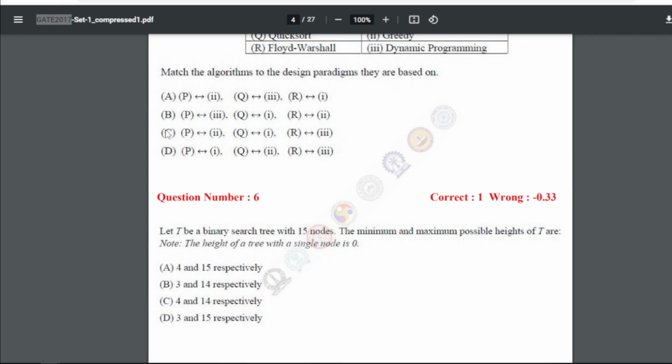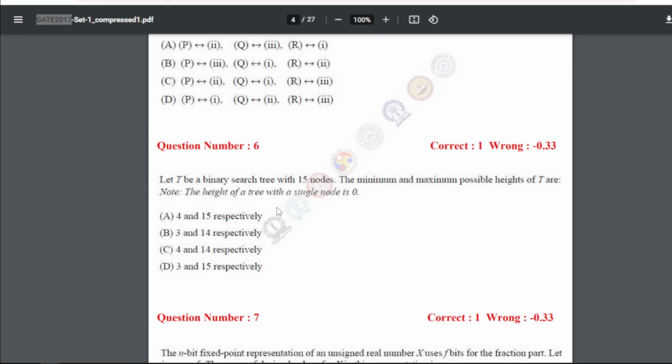Now question number 6 is let T be a binary search tree with 15 nodes. The minimum and maximum possible height of T are. So the height of a tree with a single node is 0. So for 6 our answer will be B, that is 3 and 14 respectively, right? So this will be the answer.